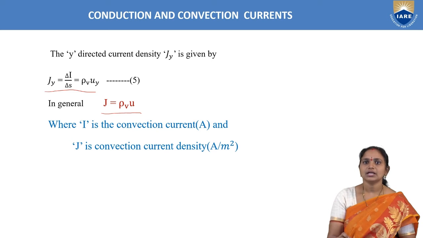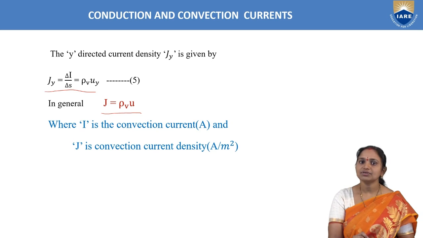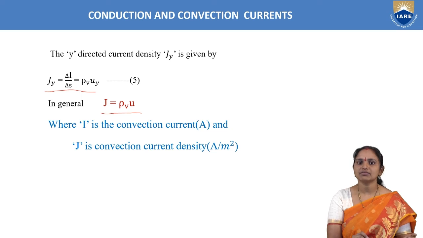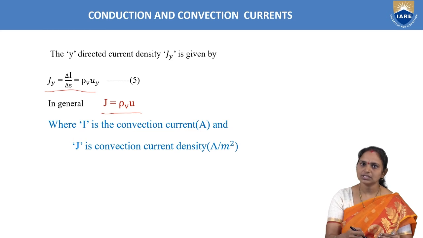Here in this case, we can take I as convection current, and units for convection current are amperes. The next parameter is J, which is convection current density. As it is a density parameter, we have to take the parameter per area. Here the parameter is current, so current units are amperes divided by area in meter square.